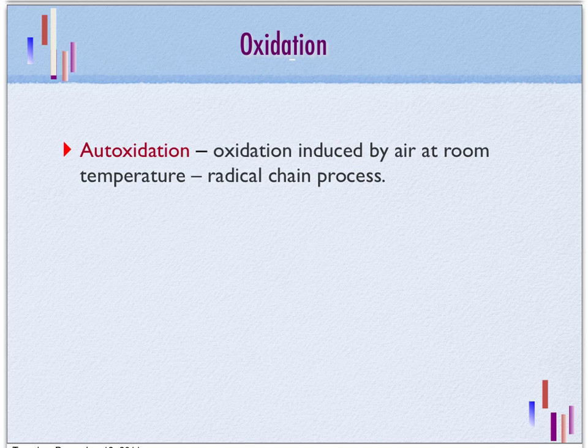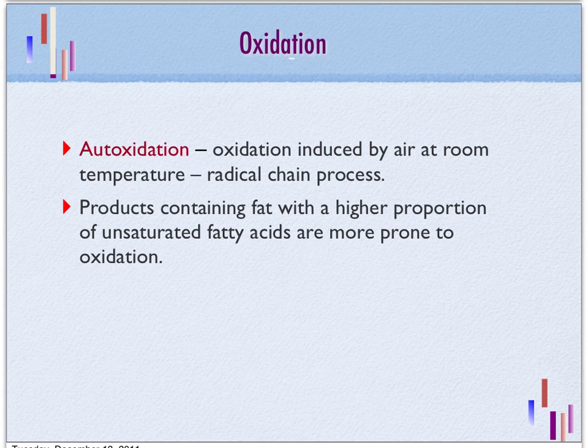There's a type of oxidation called auto-oxidation. This is basically the oxidation induced by air at room temperature, and this will occur as a radical chain process. What this means is that free radicals will be formed during the reaction, and the free radicals are very unstable and reactive, so the reaction will go on to form more compounds. Naturally, fat which contains a high amount of unsaturated fatty acids in the triglycerides will be more prone to oxidation because the unsaturated double bond is very susceptible to oxidation.